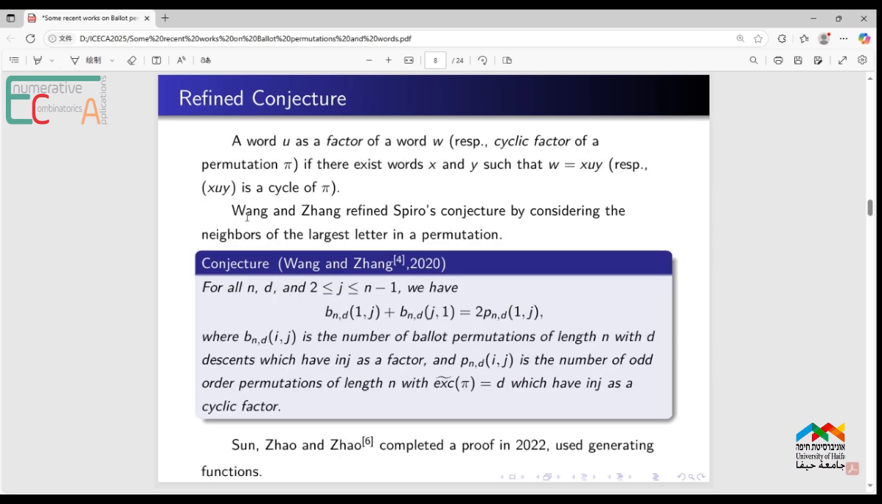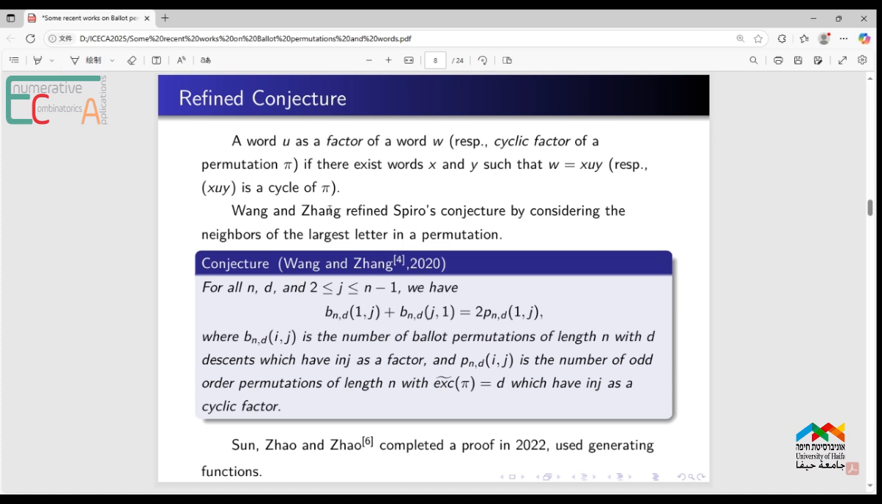Professor David Guoliang Wang and his postgraduate Jerry Zhang refined Spiro's conjecture by considering the position of the largest letter in a permutation. In Bn, the largest number is n. We call a word u a factor of a word w if there exist words x and y such that w is x, u, y. x is u's left neighbor and y is u's right neighbor. And u is a cyclic factor of a permutation pi if x, u, y is a cycle of pi.